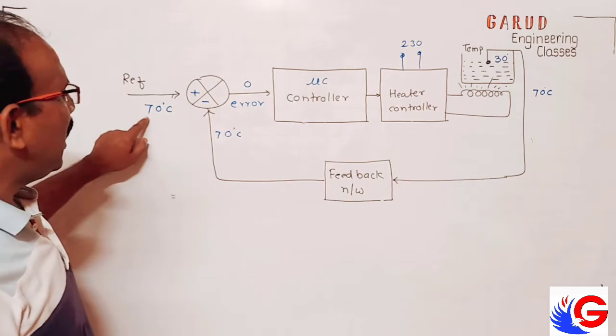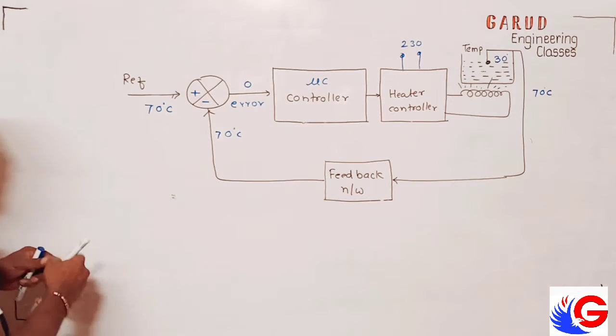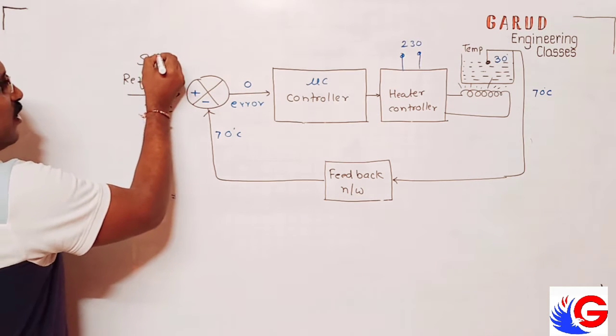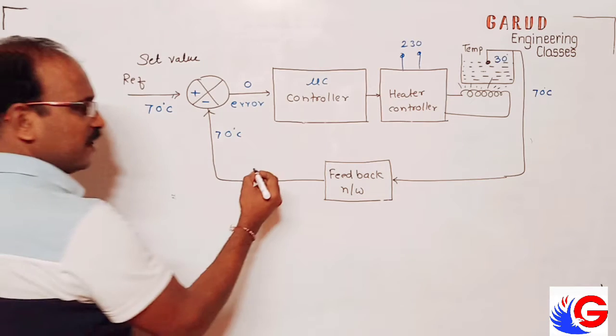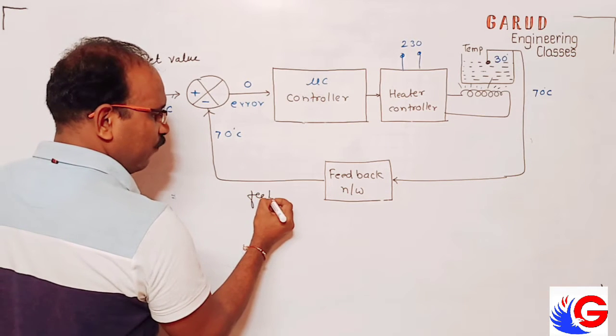Like here, I just said this is called set value. This is called set value. This is what feedback value.